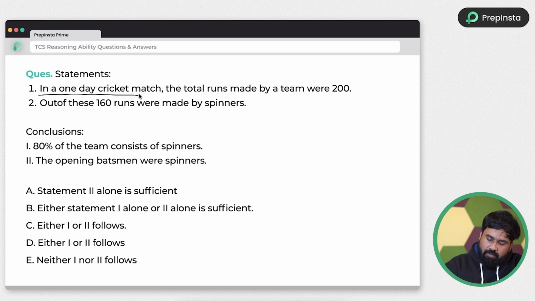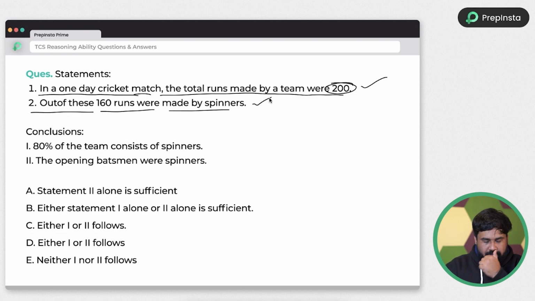So look at the statement. In one day cricket match, the total runs made by the team is 200. Okay. And out of this, 160 runs were made by spinners. Okay. The conclusion. 80% of the team consisting of spinners. Guys, even in the team, one spinner is there. If he scored 160 runs, he can make it, right? So, the spinners made 160 runs.